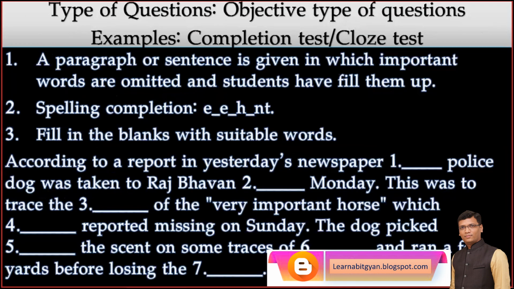Let us see some examples, great examples. First is the completion test, or it is also called the cloze test. Completion means you have to complete. A paragraph may be given, a sentence may be given, and there are some blanks, some words are omitted. You need to fill these blanks with suitable words. Spelling completion is also one type of completion or cloze test. Give me the answer of this test, spelling completion. Give me the answer.